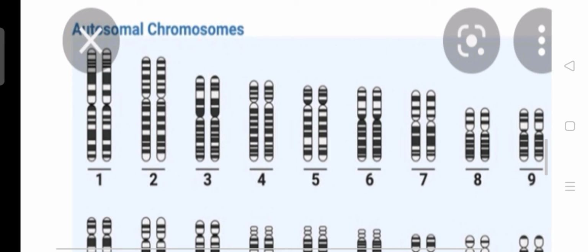So let's say the first section carries a gene for tallness, the second section carries a gene for tallness, the third section carries a gene for shortness, the fourth section carries a gene for tallness, the fifth section carries a gene for tallness, just like that.